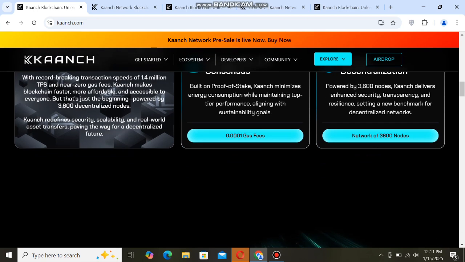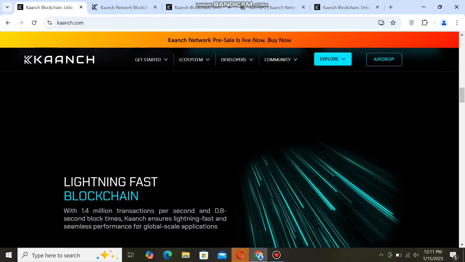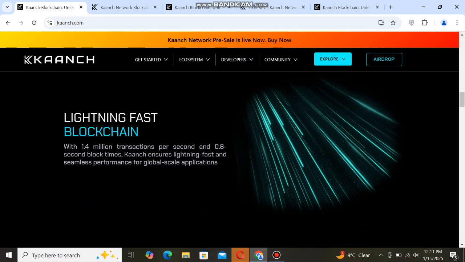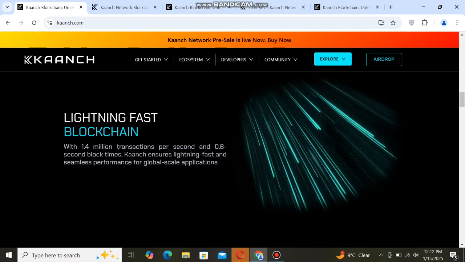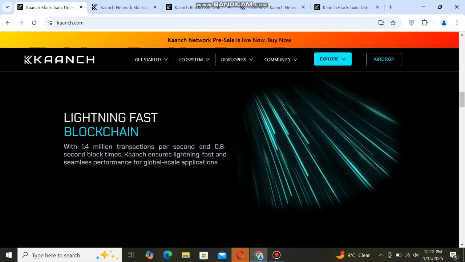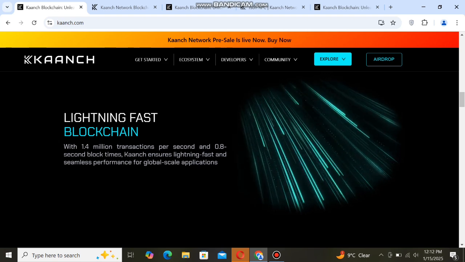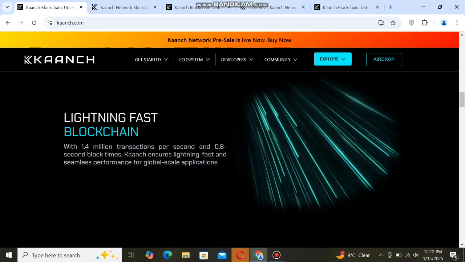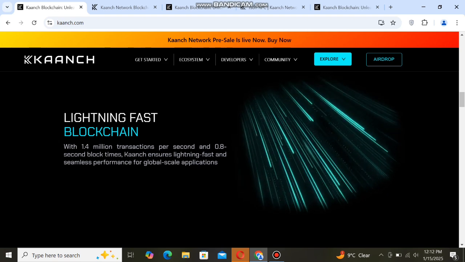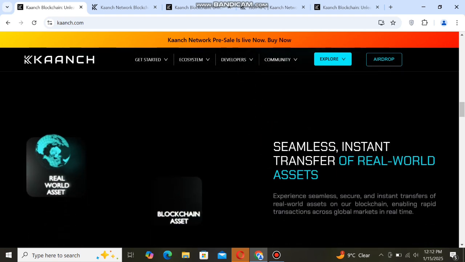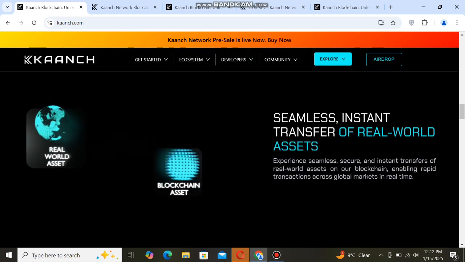You can check here. And next guys, you can see this lightning-fast blockchain with 1.4 million transactions per second and 0.8 second block times. Kanch ensures lightning-fast and seamless performance for global-scale applications. And next guys, you can scroll down and see more detail.